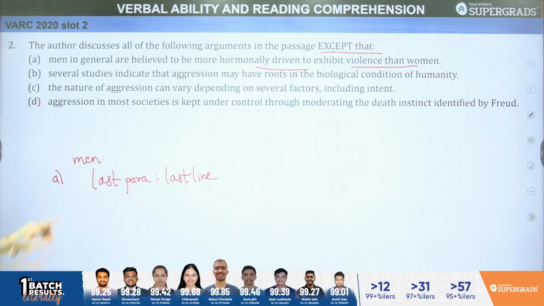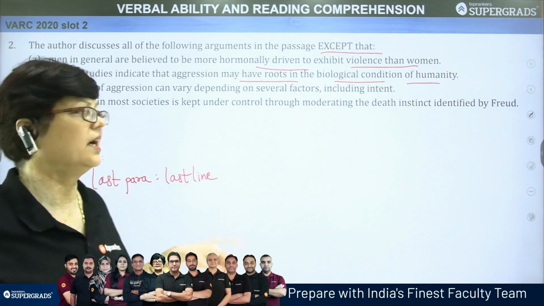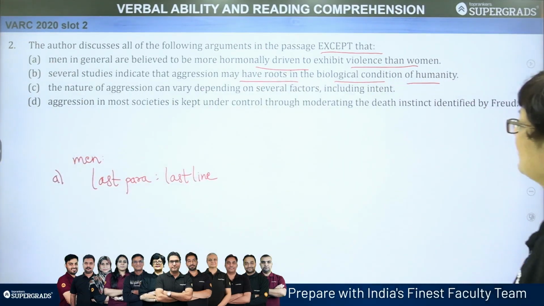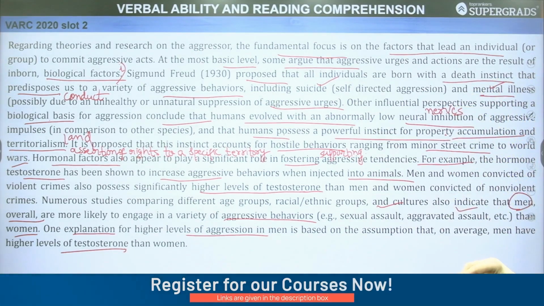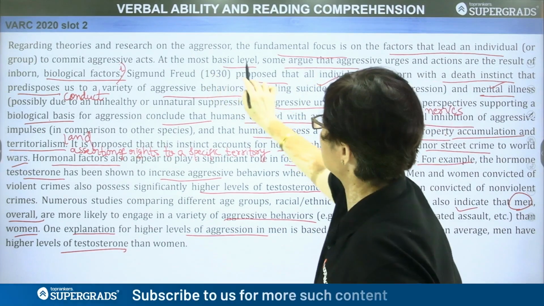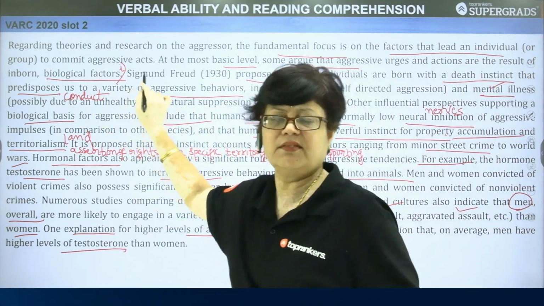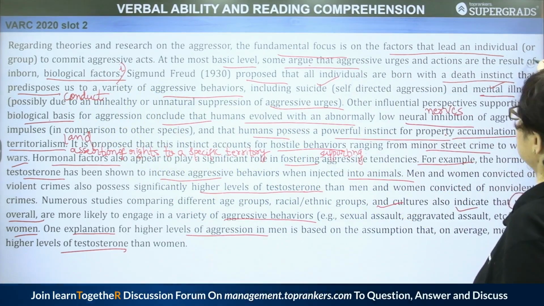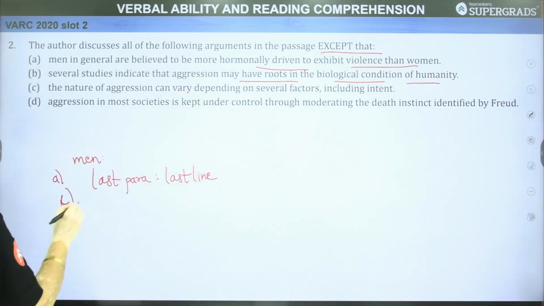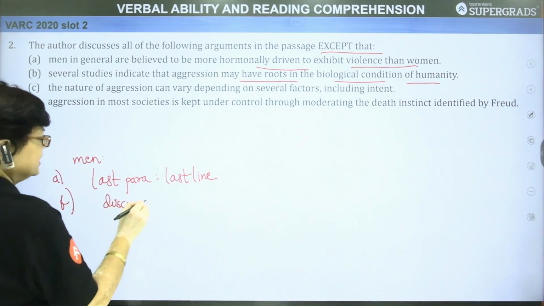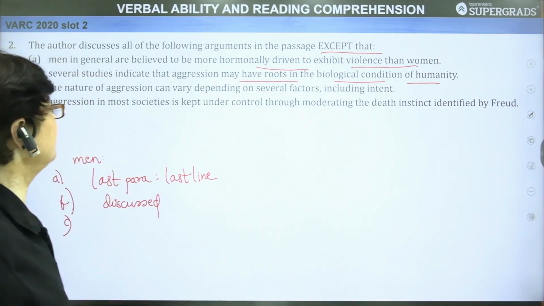B. Several studies indicate that aggression may have roots in the biological condition of humanity. This also we read in the second paragraph here: at the most basic level, some argue that aggressive urges and actions are the result of inborn biological factors. So here clearly option B is ruled out because this has also been discussed in the passage, that there are biological urges which force the human being to be involved in acts of aggression.